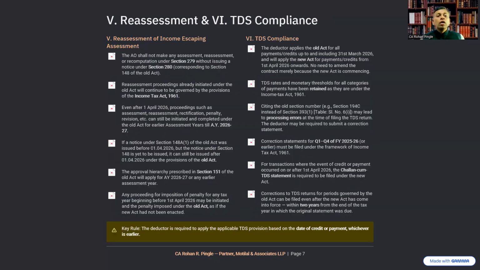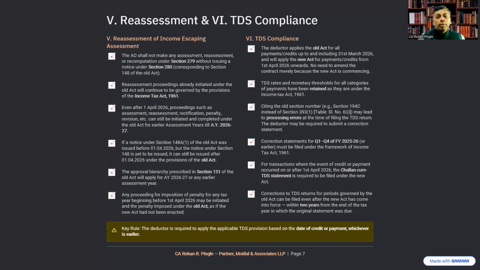Moving further, fifth topic, let's understand the FAQs under the reassessment of income escaping assessment. Here, the AO shall not make any assessment, reassessment, or recomputation under section 279 without issuing a notice under section 280, which corresponds to section 148 of the Income Tax Act 1961. Sections 279 and 280 are from the new Income Tax Act 2025.